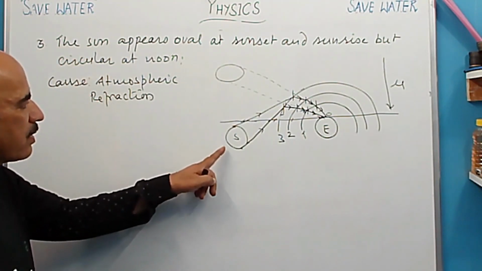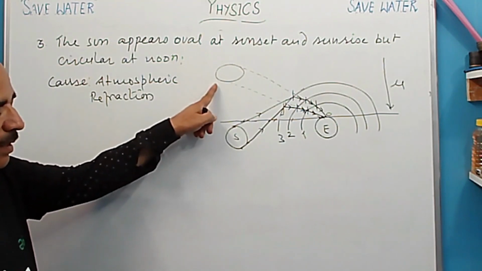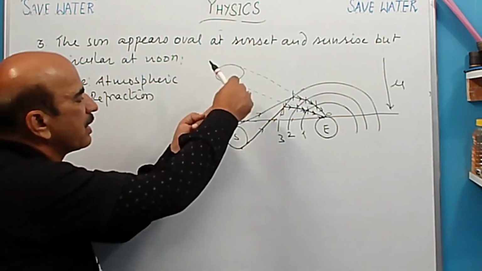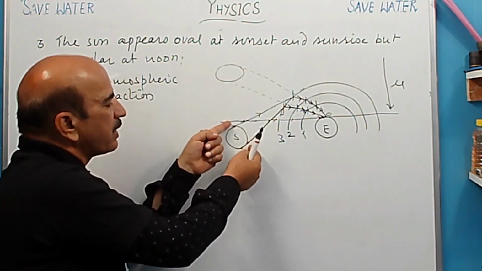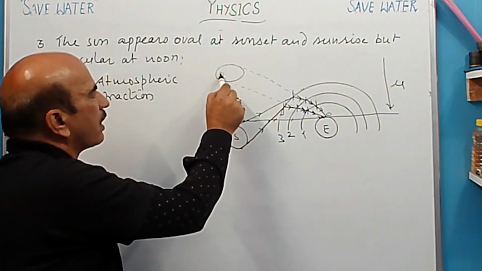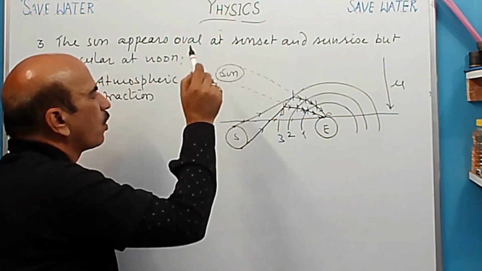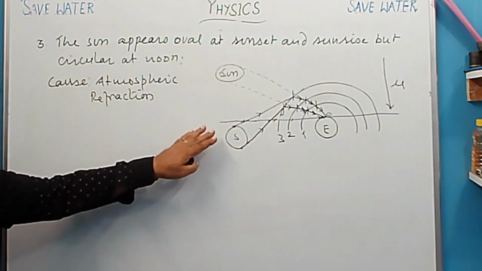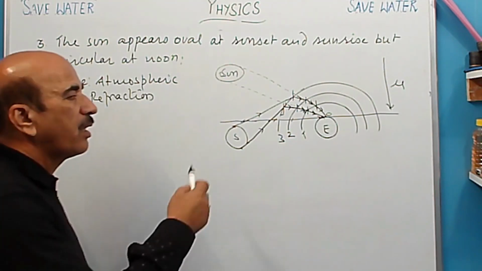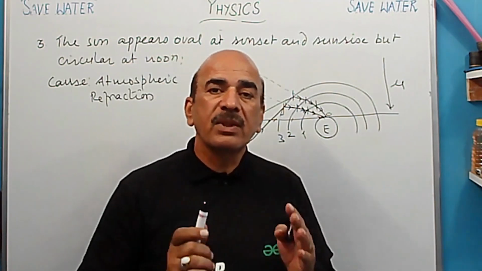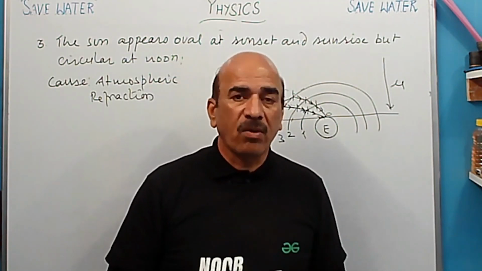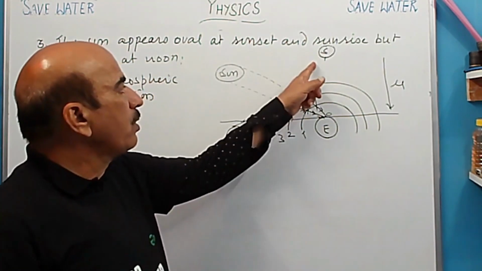So here circular shape it appears here. Yes, कैसा आता है? It appears oval because this is less than this. ये इसमें ज्यादा है और ये है less. So here shape appears oval. तो sun जो है it appears oval to us because of the atmospheric refraction of the light. But during noon, जब sun हमारा overhead होता है ना, तो then क्या होता है? It appears circular.